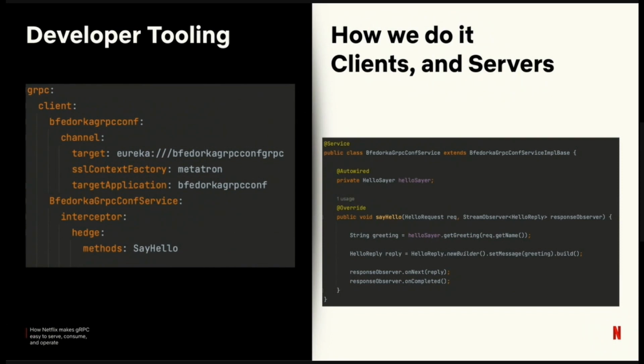We generate Java clients by default, but we also have paved support for Python and Node.js clients, though they have a reduced feature set. Finally, we will generate a server module. That's going to be a Spring Boot Netflix application. And it'll be completely wired up to server stubs with examples for how to test your application. At the end of the initialization process, engineers have a gRPC server running in test with an example service endpoint and published clients ready for consumption.